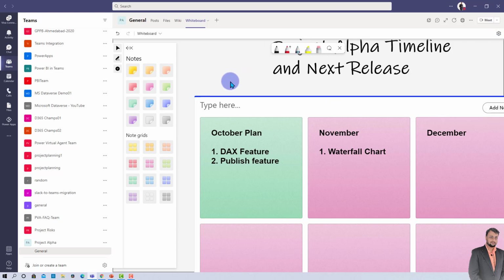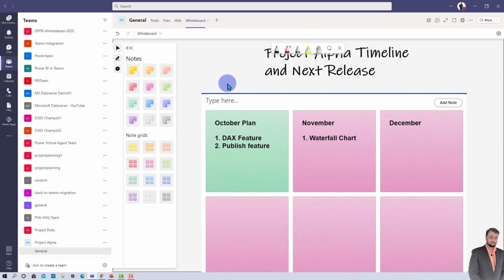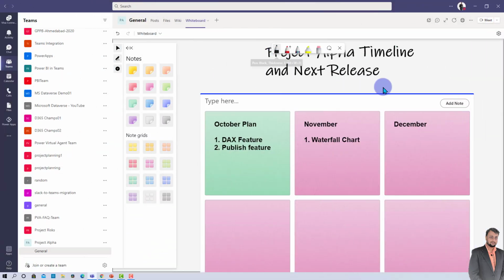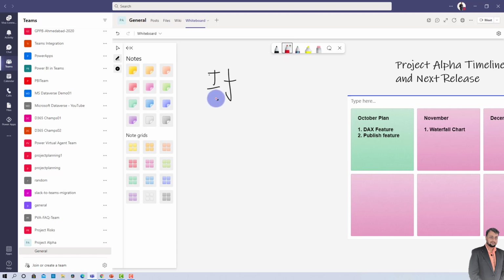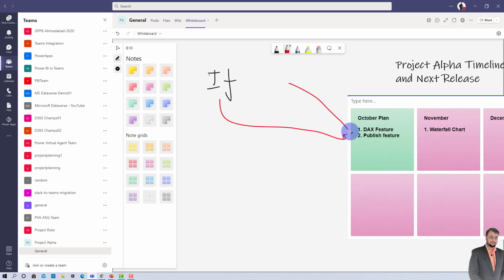Now let's explore another cool capability of this whiteboard. So over here you are able to see different types of pen controls. So let's say, for example, you just wanted to explain something to your user by writing something, you can simply use a different kind of pen. And let's say this is one arrow pen that is provided. So whenever you draw here, it will automatically add an arrowhead in the direction of your line. So right, this is cool.